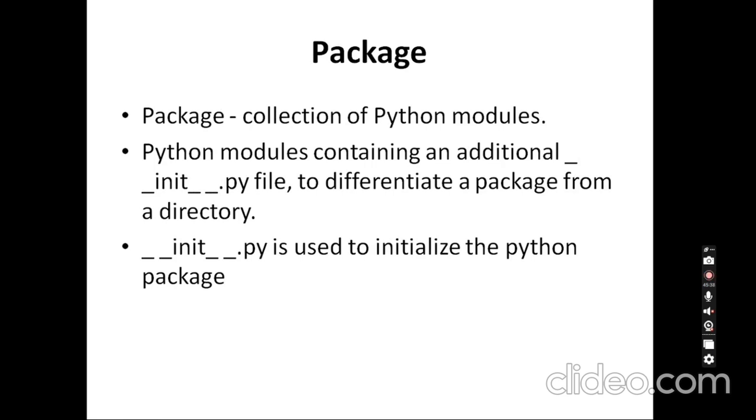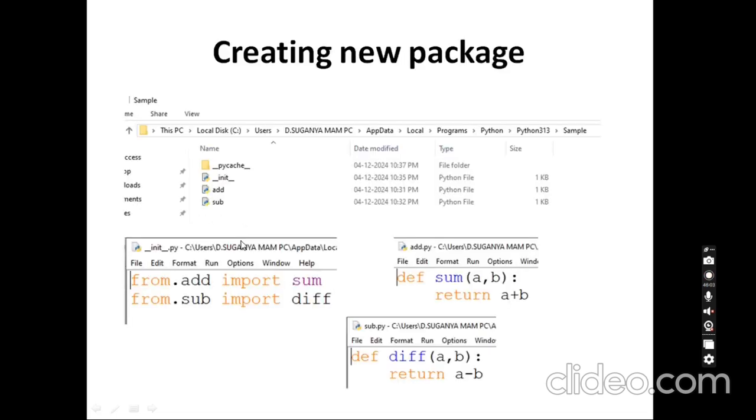So the next one is packages here. A package is nothing but a collection of Python modules. Here, all the modules are collected in a single package. The only difference between a directory and a package is that a package will have an underscore underscore init underscore underscore .py file available within it. This is used to initialize the Python package here.